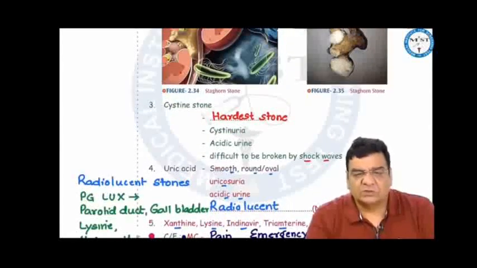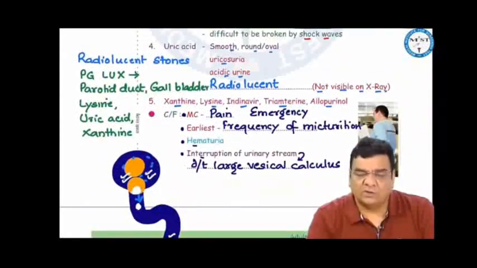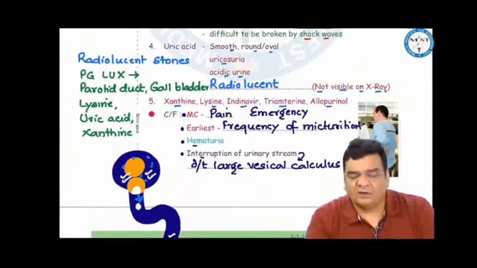Cystine stones are the hardest stones, and they are seen in patients of cystinuria, acidic urine, and they are difficult to be broken by shock waves, ESWL. Uric acid stones are smooth, round, oval, in hyperuricosuria patients, acidic urine. They are radiolucent. They are not visible on X-ray.